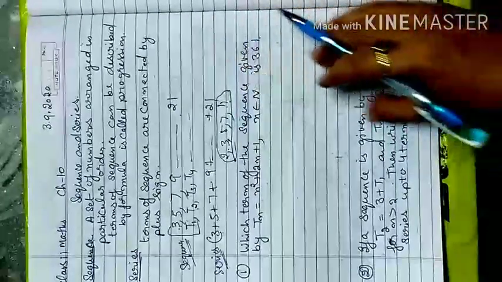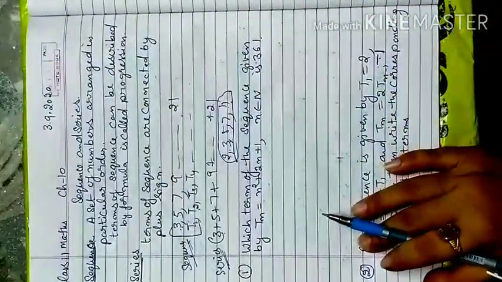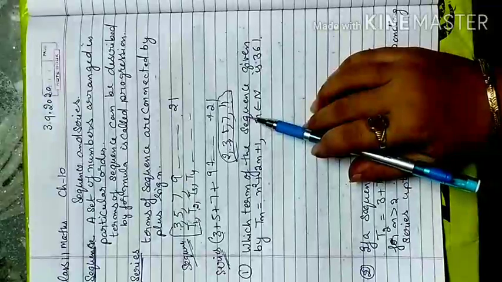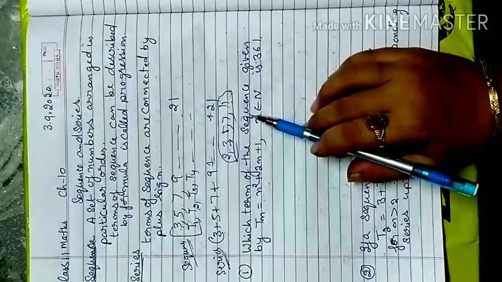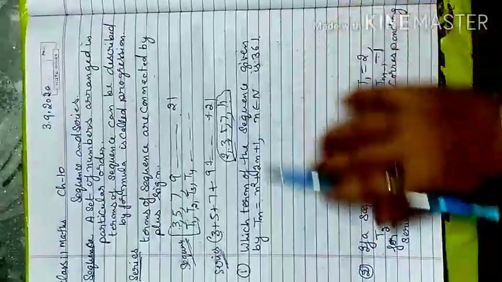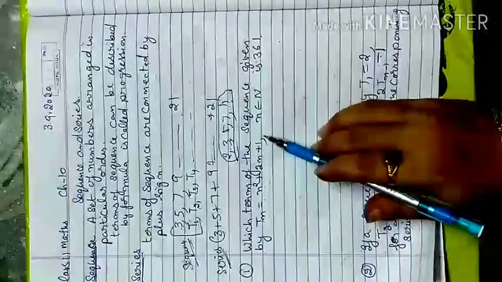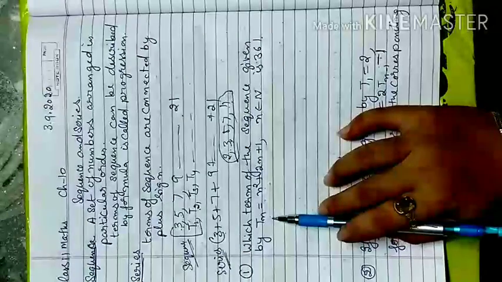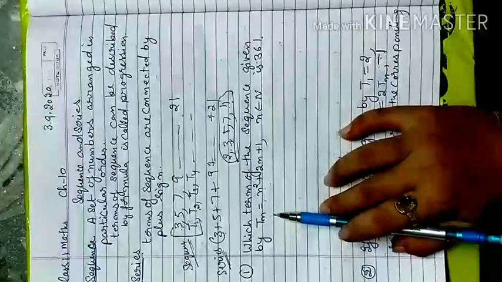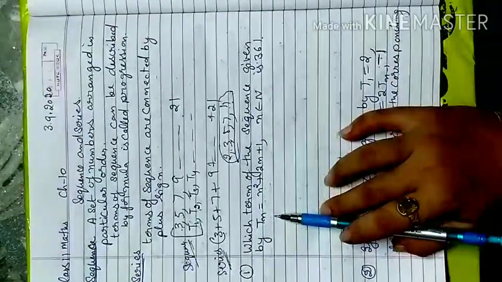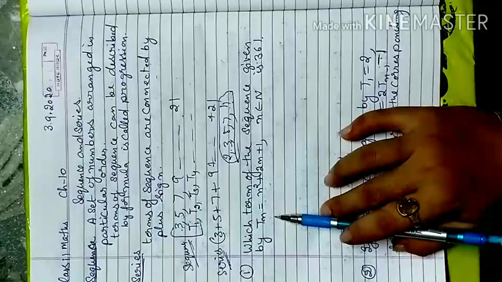So in this form I have one question. So here, which term of the sequence, that is your second question of your exercise 10.1, which term of the sequence given by tn = n square plus 2n plus 1. So here I present tn as the last term. In your book it is represented as a with subscript n, which is an.